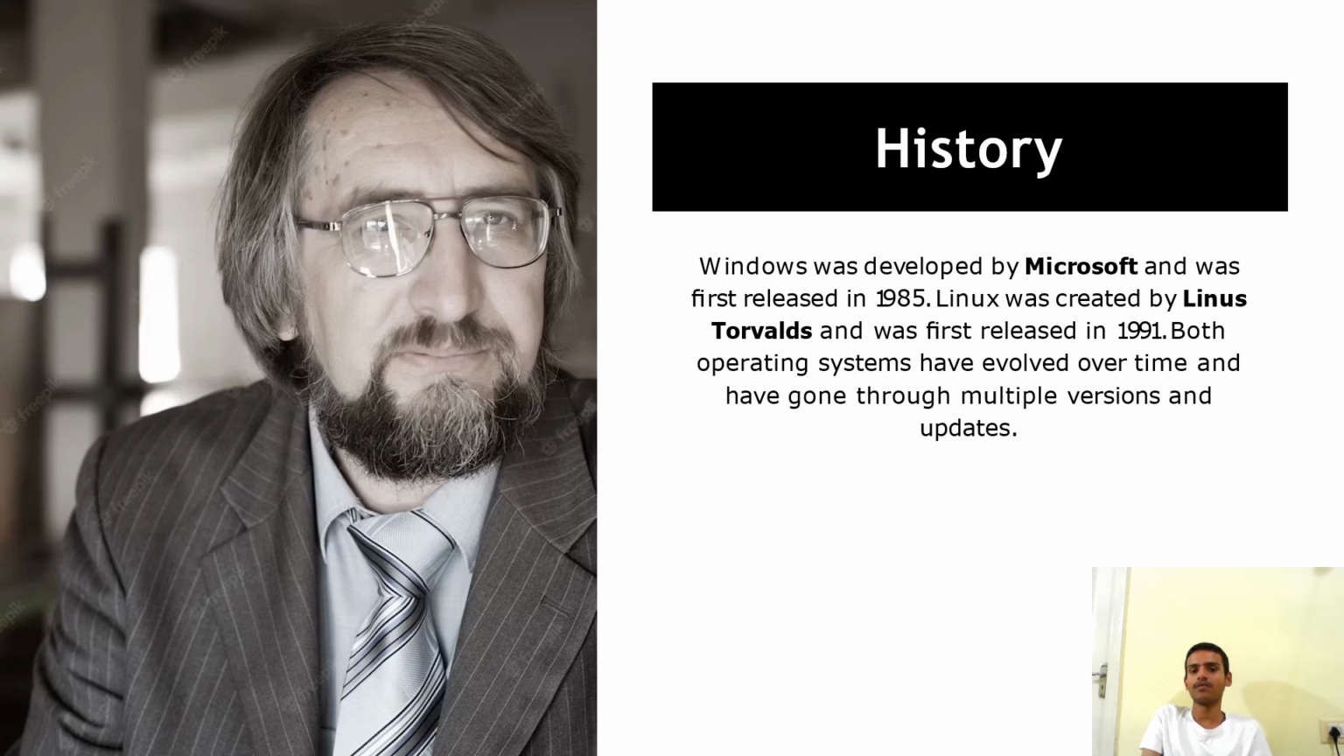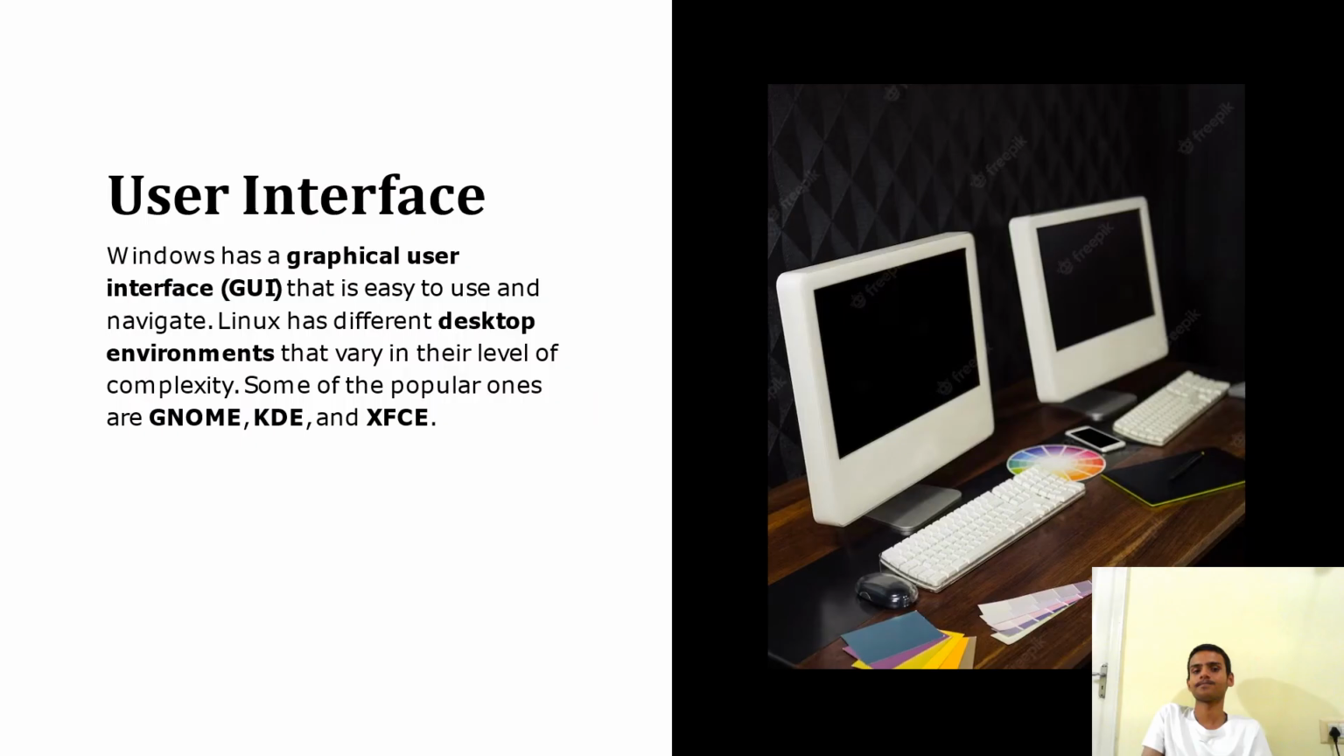History. Windows was developed by Microsoft and was first released in 1985, as I told. Linux was created by Linus Torvalds and was first released in 1991. Both operating systems have evolved over time and gone through multiple versions and updates. Let's move to the next slide.